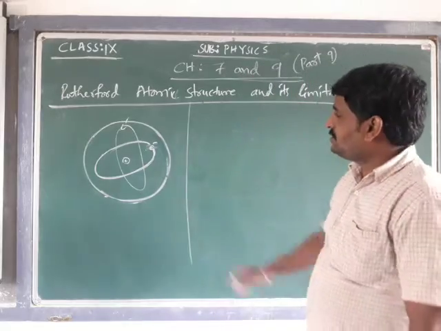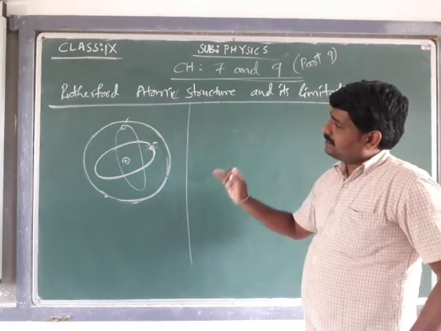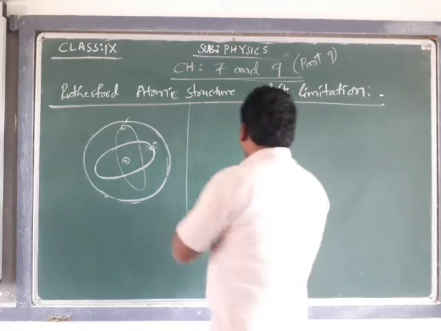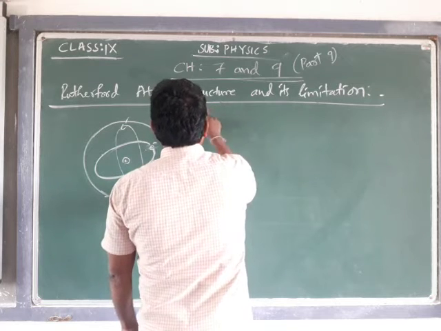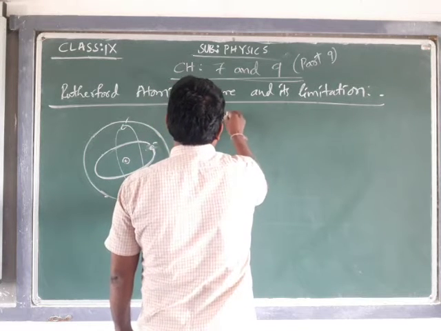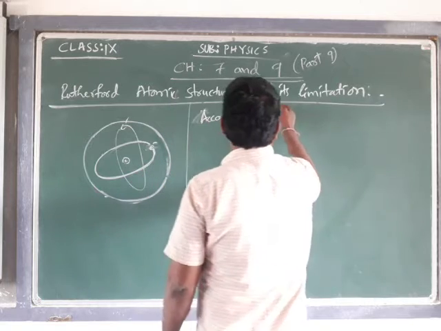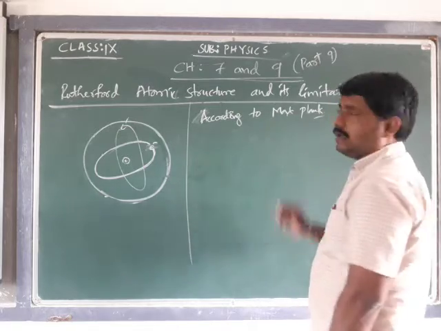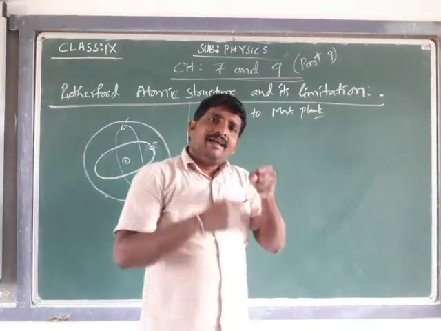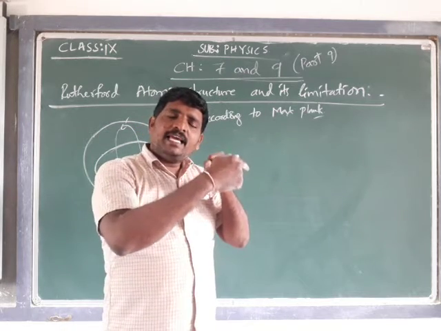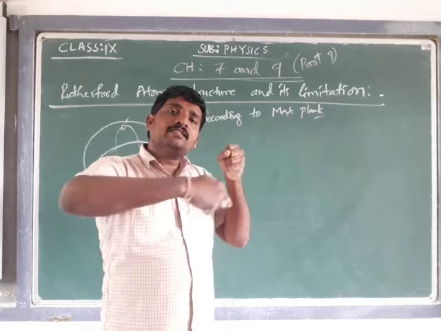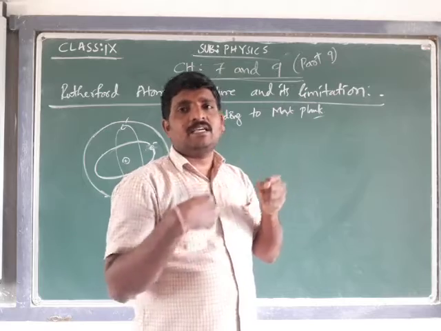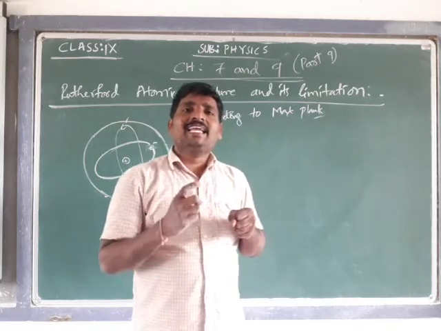What are the limitations of this explanation? Why does this model have some limitations? See, according to Max Planck's electromagnetic theory, if a charge is revolving around its opposite charge, it will radiate energy.